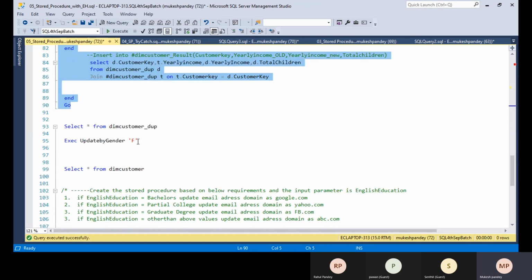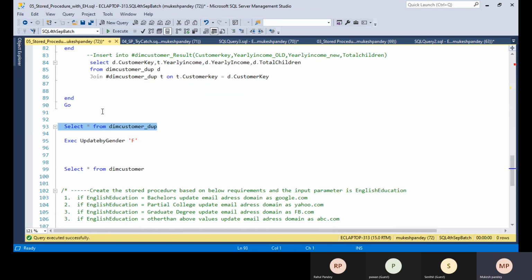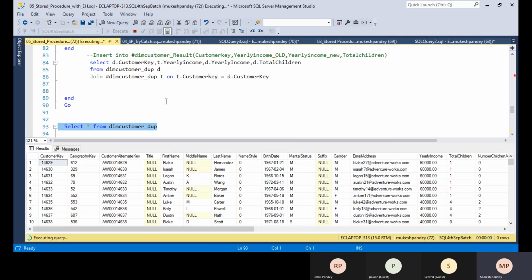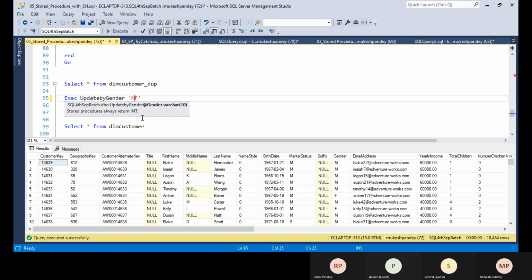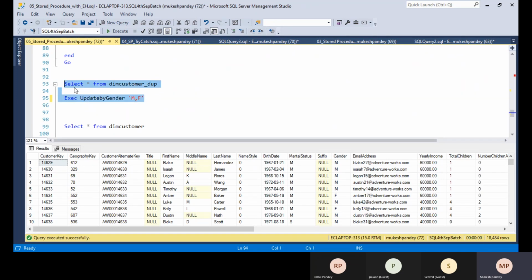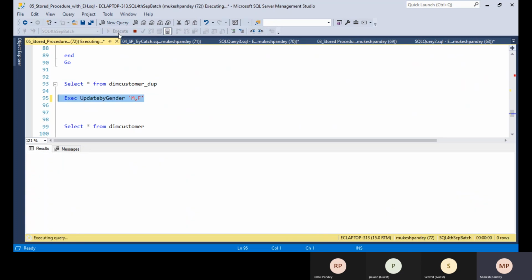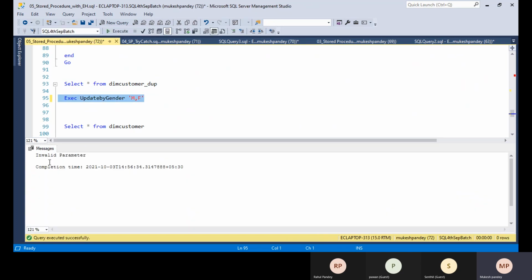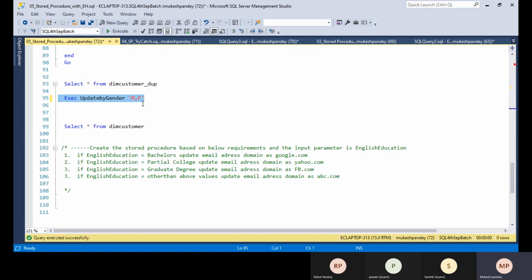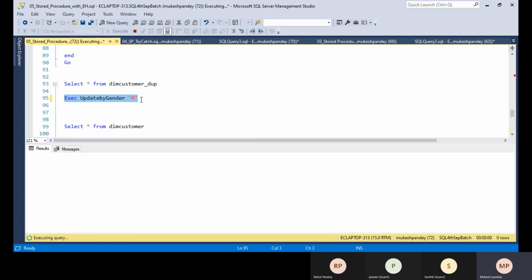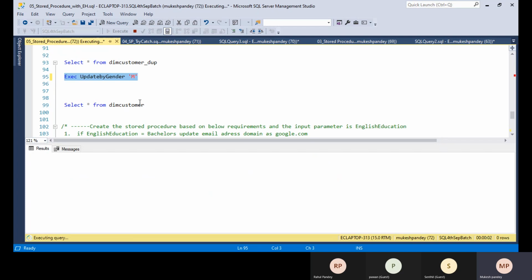Okay, so for example, now you can see this table is there. If I pass m comma f at a time, it will throw an error, an invalid parameter value. So you can see the output is coming as invalid parameter. But if you pass only f, the output will be only m. The value will be updated for the male employee only. If you execute this one, it will take some time because I already used the while loop. It will loop through the entire table row by row, and then it will be executed.